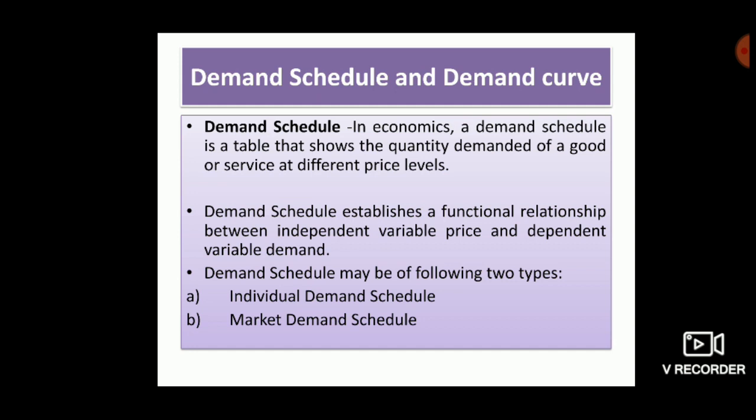Next point: demand schedule may be of the following two types. First is individual demand schedule and second one is market demand schedule. In the next slide, we will explain individual demand schedule.